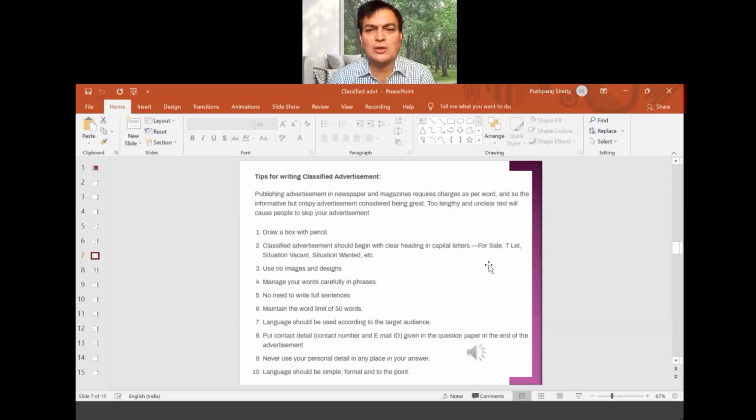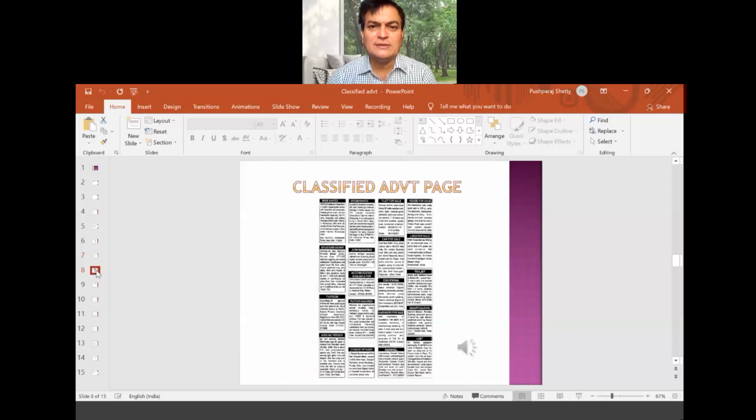We are moving on to the very important part of all that we have studied so far. This kind of page you will find in the newspaper. You can make it big to see it. Otherwise, there's no problem. I've just taken a screenshot for your sake, to show how the classified page looks.